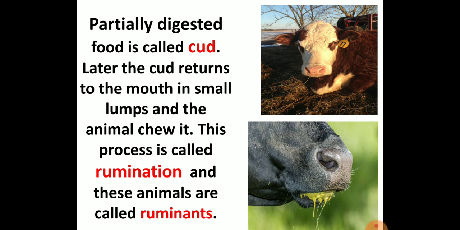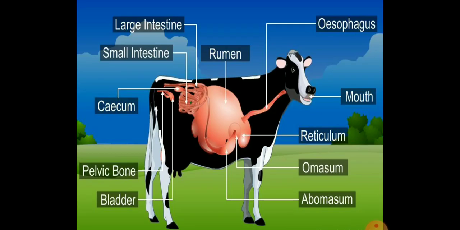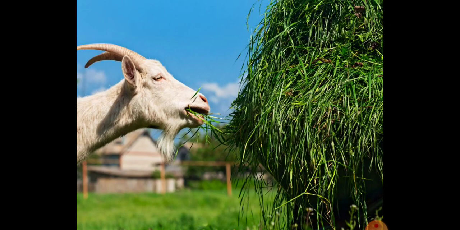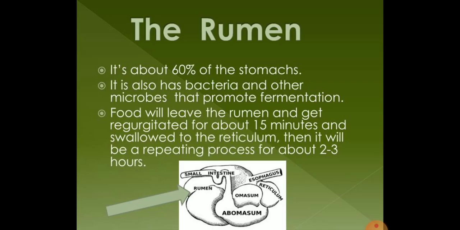So, partially digested food is called cud. Later, the cud returns to the mouth in small lumps and the animal chews it. This process is called rumination and the animals are called ruminant animals. So, ruminant animals have a very compound stomach. Grass is rich in cellulose, a type of carbohydrate. Ruminant animals like cattle, deer, etc. have a rumen. Rumen has billions of bacteria and protozoa that break down the cellulose present in grass.